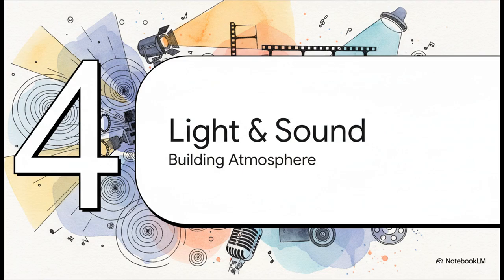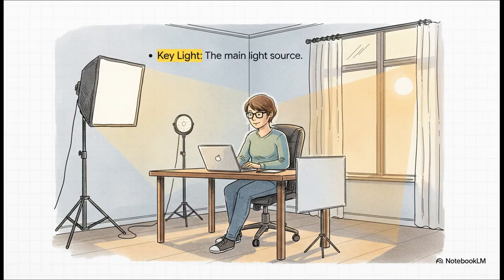Okay, let's take a breath. We've got our story, we've got our camera moves, we're in a really good place. But what's the difference between a pretty good AI generation and one that feels genuinely professional? One that has real atmosphere? Well, it all comes down to two things, light and sound. So, notice how our prompt didn't just say, make the lighting look good. No, it got specific. It actually described a professional lighting setup.